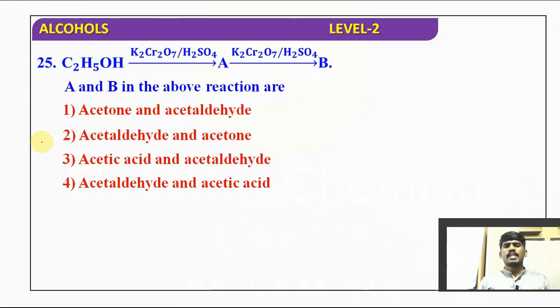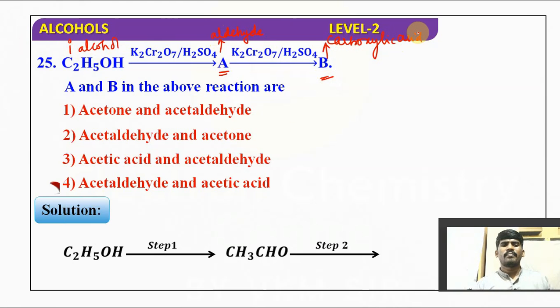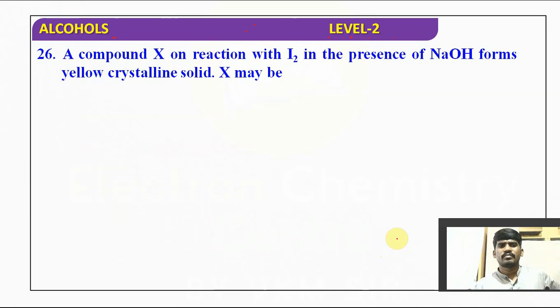Next, C2H5OH with acidified K2Cr2O7. Initially it gives aldehyde. On further oxidation it gives carboxylic acid. Understood? Why does C2H5OH give aldehyde? It is a primary alcohol. Generally, primary alcohols, if they undergo oxidation, produce aldehyde, and further oxidation gives you carboxylic acid. So the answer is acetaldehyde and acetic acid. A is CH3CHO, and here you will get acetic acid, CH3COOH. Understood?